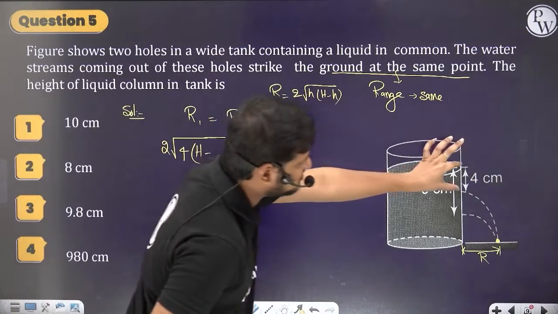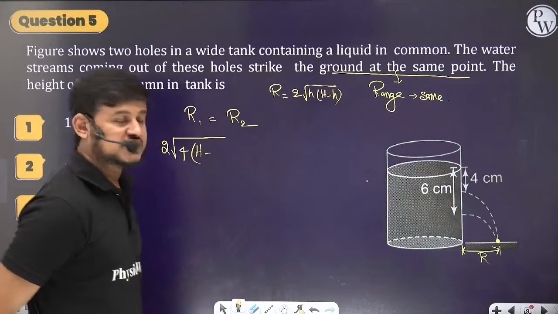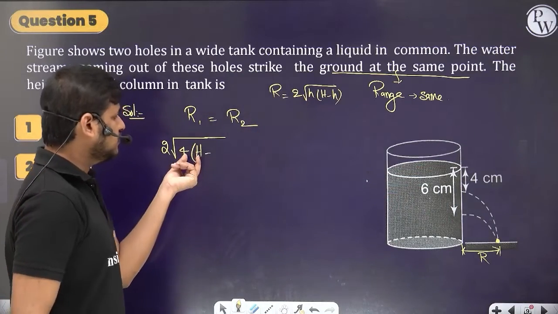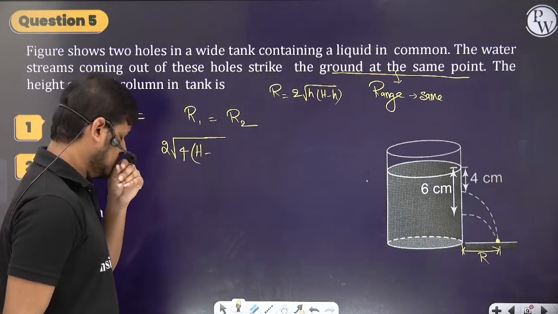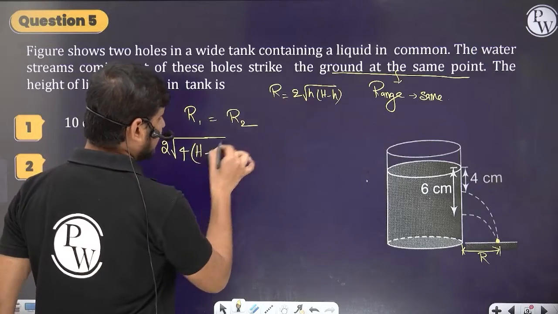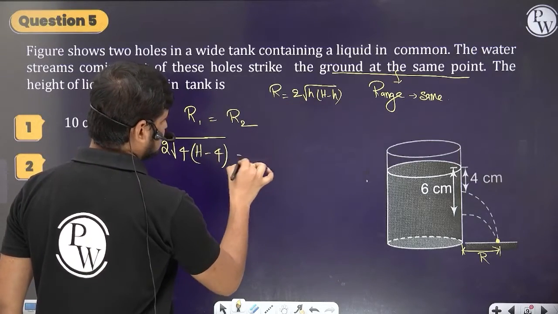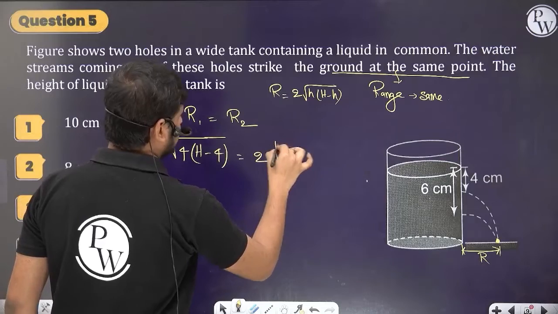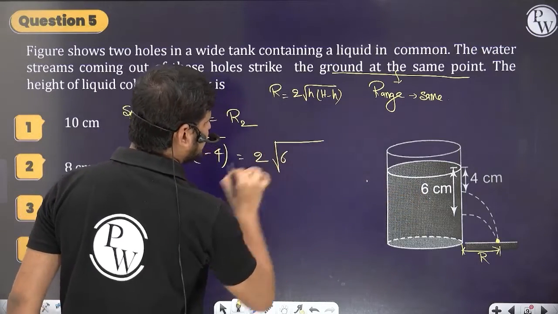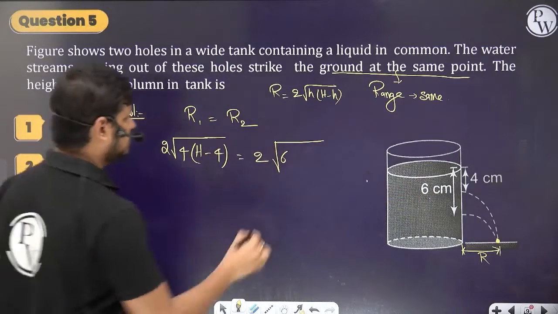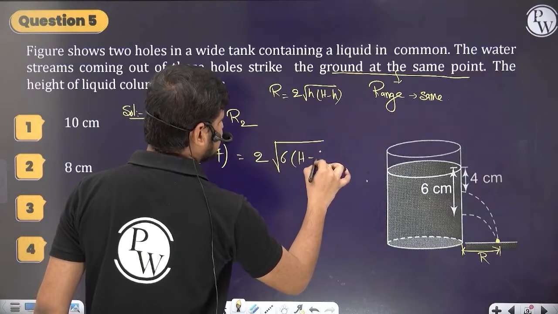The first hole is made at a height of 4 centimeters, so small h is 4 into (H minus 4), is equal to, for the second hole made at a height of 6, 2 into root over 6 into (H minus 6).